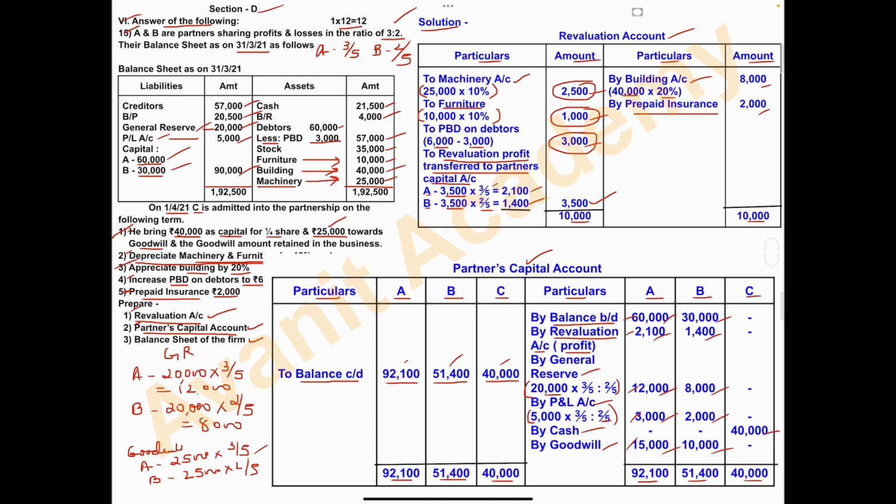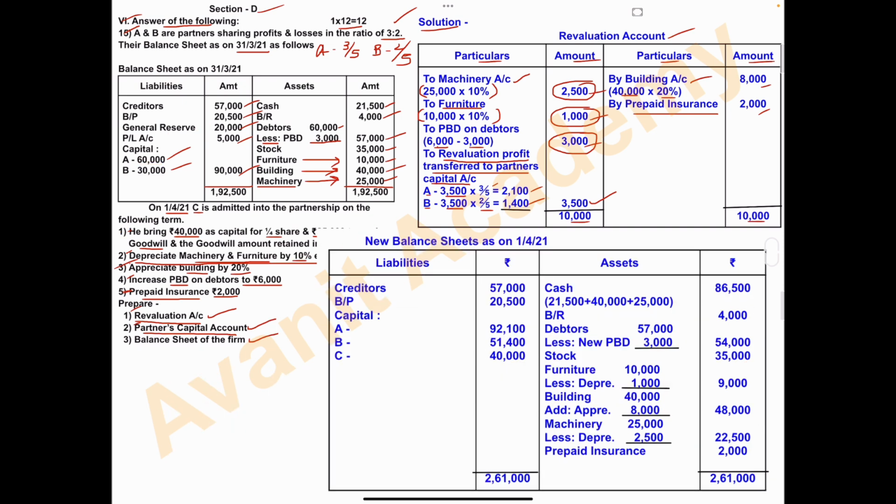So last, what we have to prepare? Balance sheet. Balance sheet of the firm. Let's prepare the balance sheet. Right here, new balance sheet as on 1st April 2021. That is liabilities amount, assets amount.